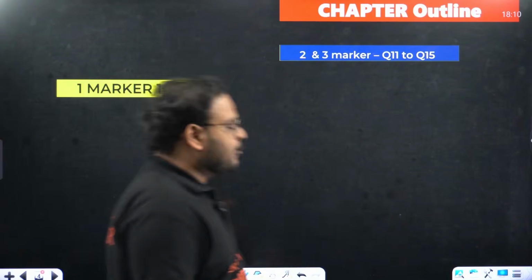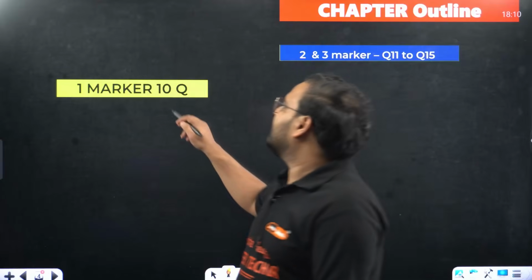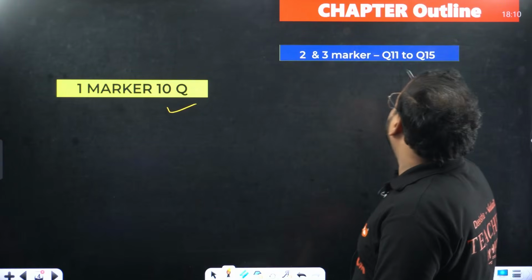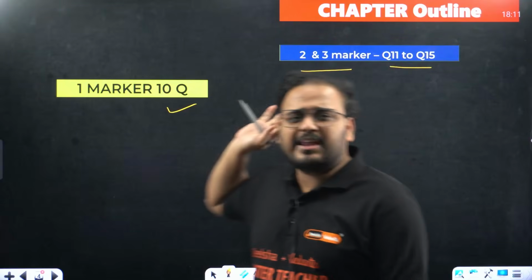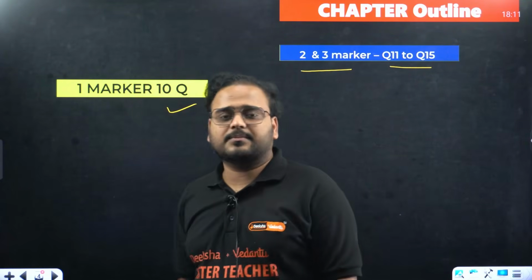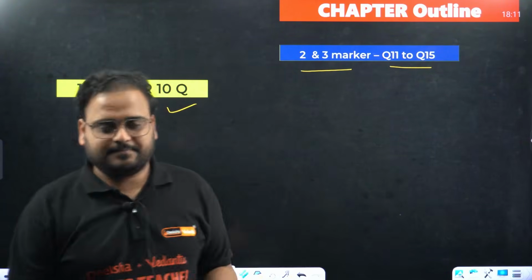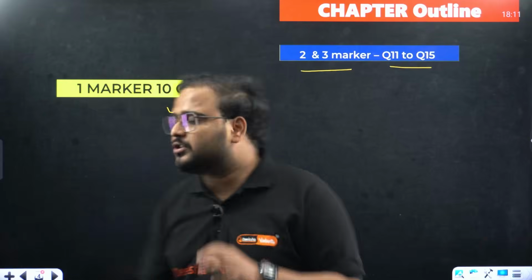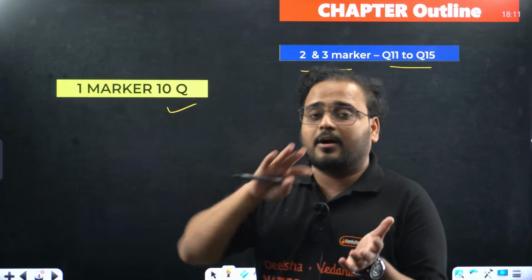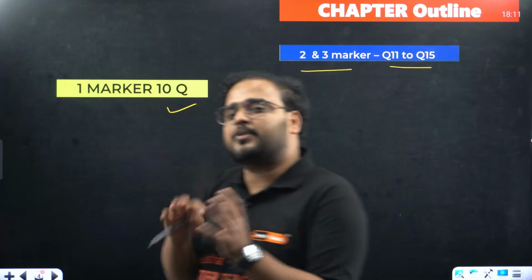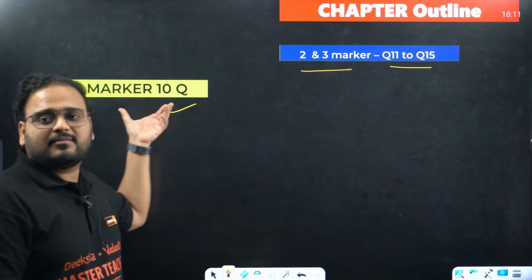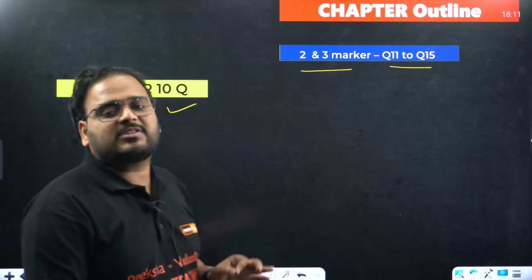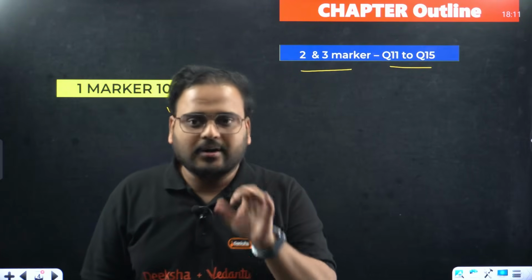Now for the chapter, let's start with sets. What have I planned for all of you? I have planned 10 MCQs as well as 15 questions of 2 and 3 marks. These are very important questions. What about MCQs, sir? Beta, MCQs are difficult to predict, right? But if I show you these 10 questions, now you can understand the concepts, and based upon these concepts, similar questions can come. So these are important 25 questions from the chapter set theory. Clear or not? Very clear, sir.